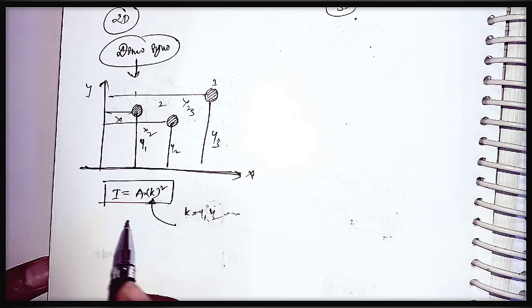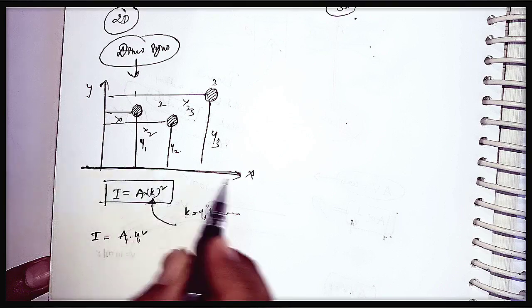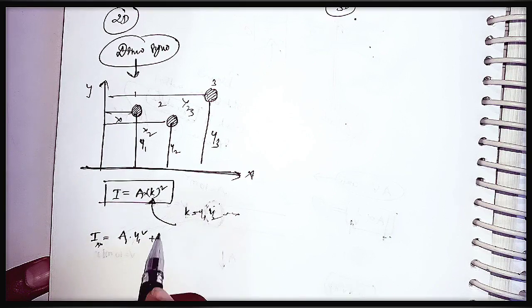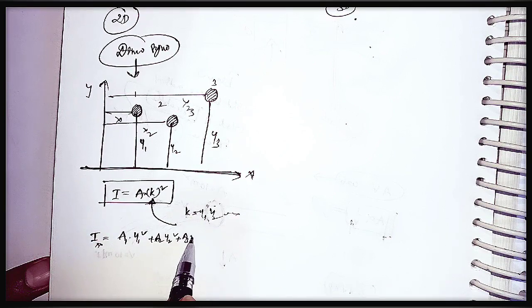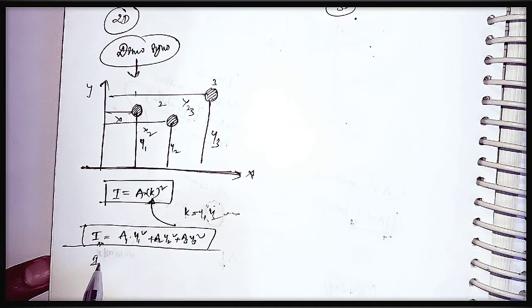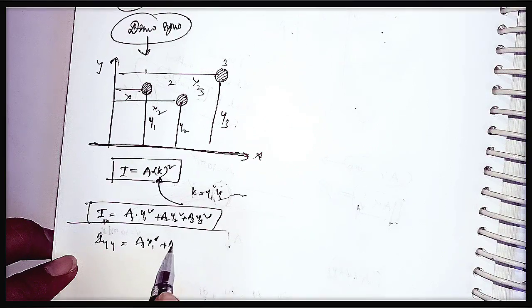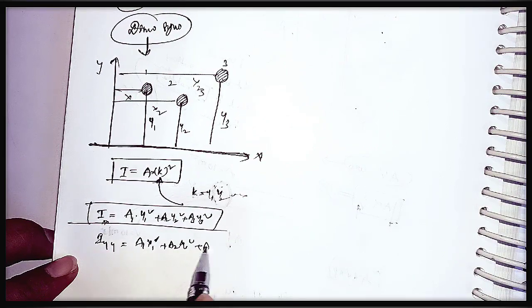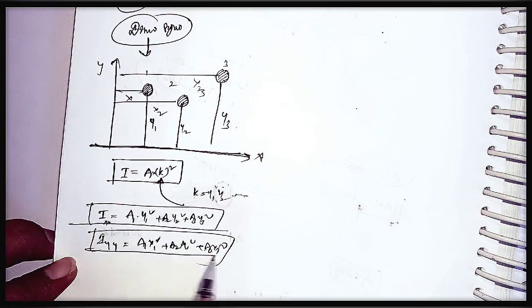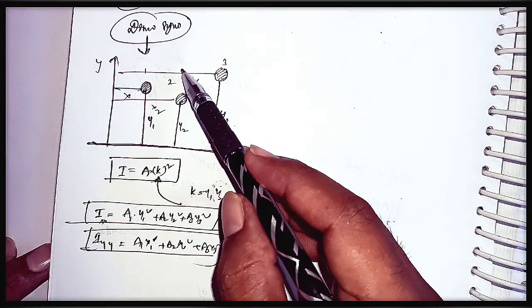The total moment of inertia about the x axis is Ixx = a1 y1² + a2 y2² + a3 y3². About the y axis, Iyy = a1 x1² + a2 x2² + a3 x3². Like this we calculate the moment of inertia for a discrete system.